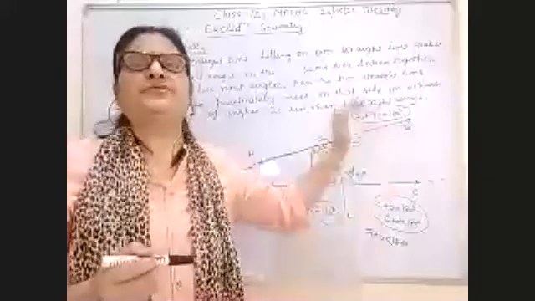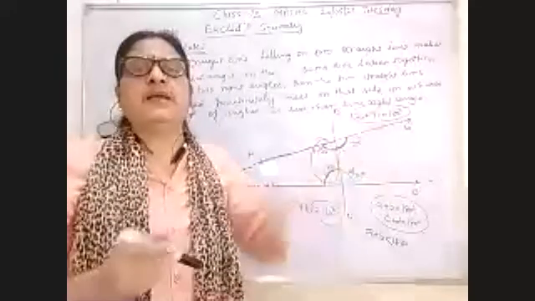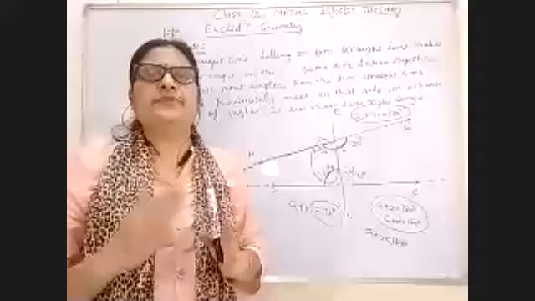Okay, this is your fifth postulate, and now we will take some questions of your exercise.